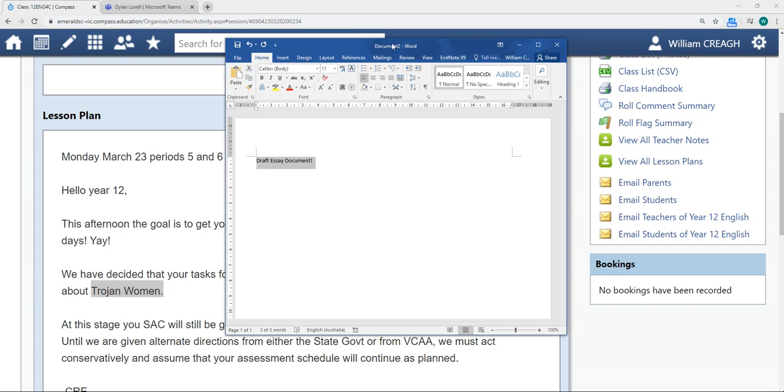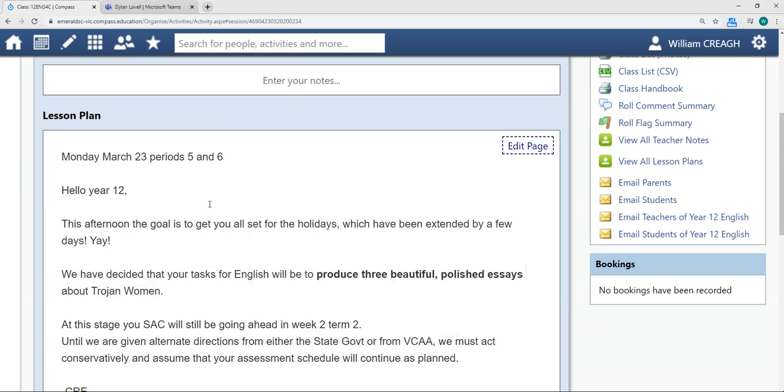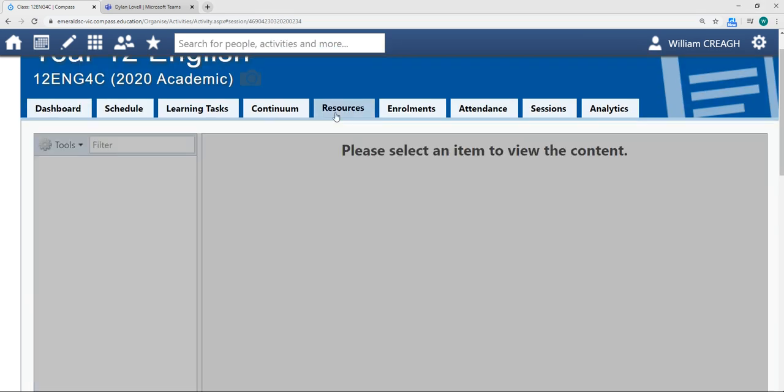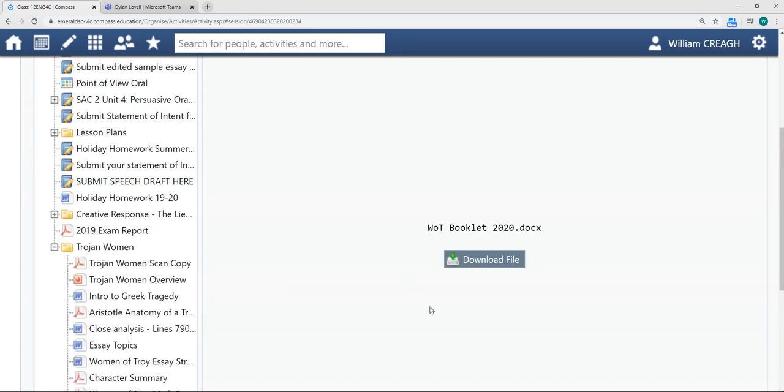Okay, now let's find ourselves a prompt by looking in our Trojan Women study guide, study booklet, which of course you can find in the resources tab of Compass. So I'm going to download that now, and we're going to use that to get ourselves a prompt.